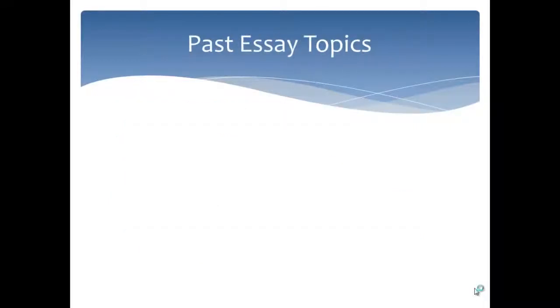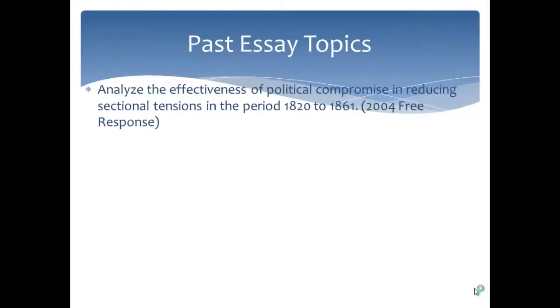Okay, we'll finish up with some past essay topics, and these are the same that I left you with in the video on the Compromise of 1820. And the reason why is because a lot of these dates begin with the 1820 Compromise and end at or around the Compromise of 1850. So analyze the effectiveness of political compromise in reducing sectional tensions in the period 1820 to 1861 from the 2004 free response. If you are familiar with the Compromise of 1820 and the Compromise of 1850, you have quite a bit of an essay there.